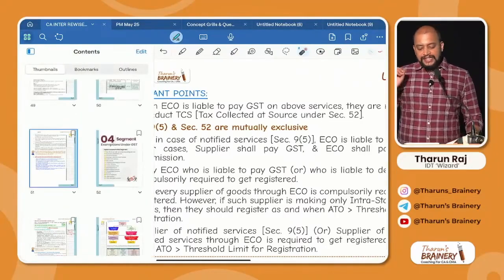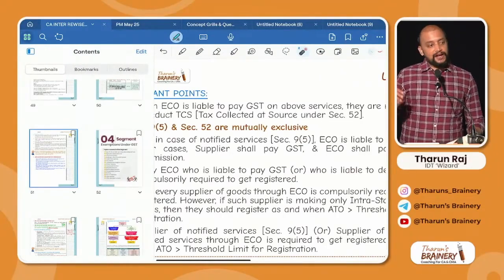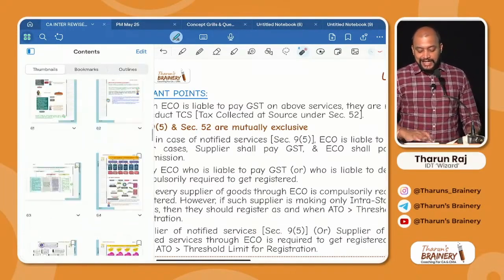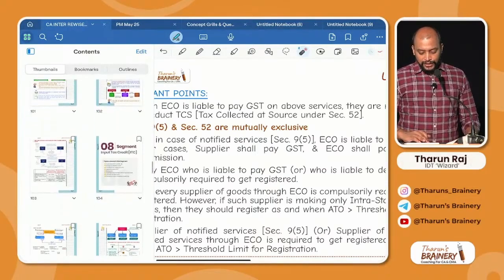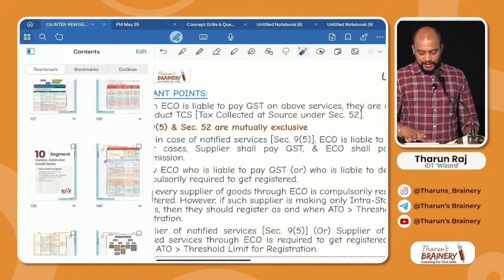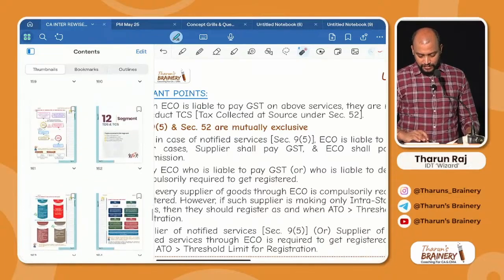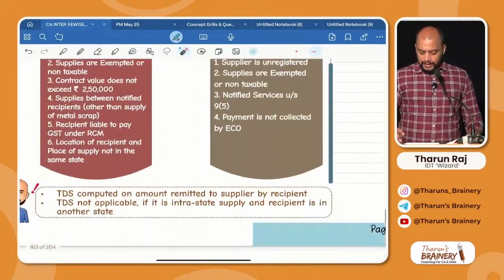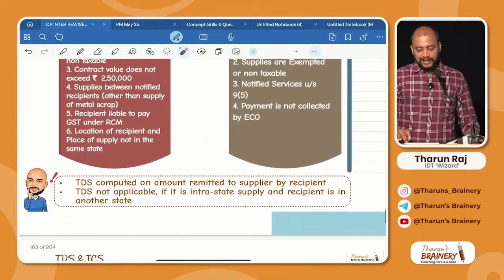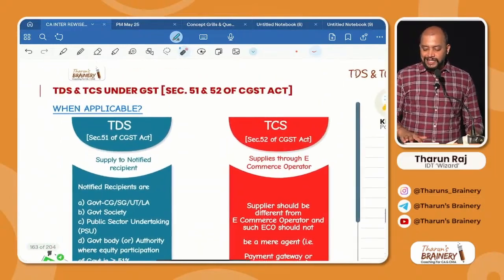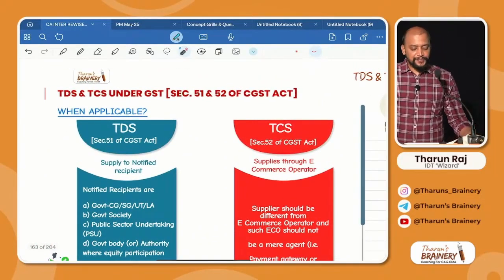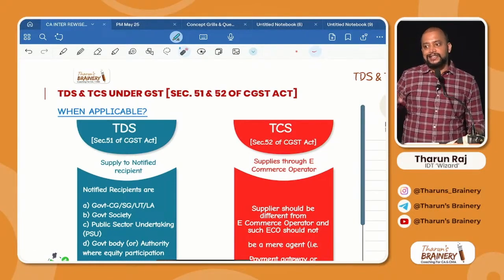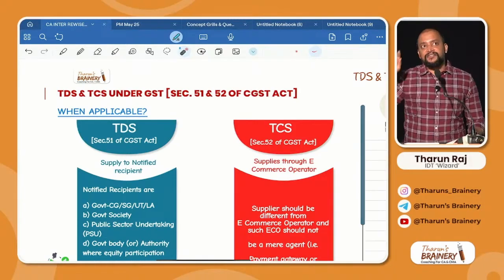Okay. So this e-commerce operator provisions we have discussed so far, and we have a connection to this, that is TDS and TCS. Kindly look into TCS, which is on page number 151. Now we are going to discuss TDS and TCS. This TDS and TCS, in the TCS aspect, is connected to e-commerce operator. That's why we are discussing this. Then we will complete that one page which we have left in that chapter.